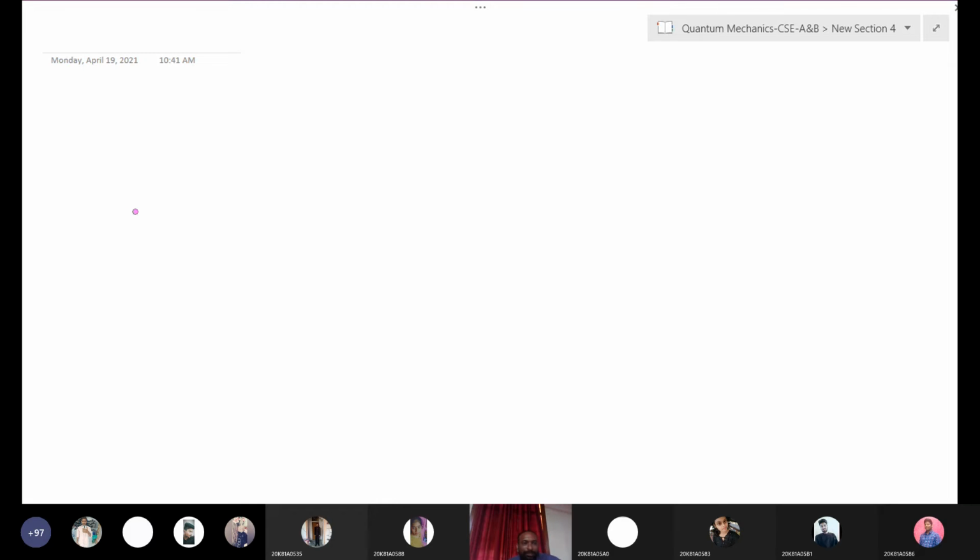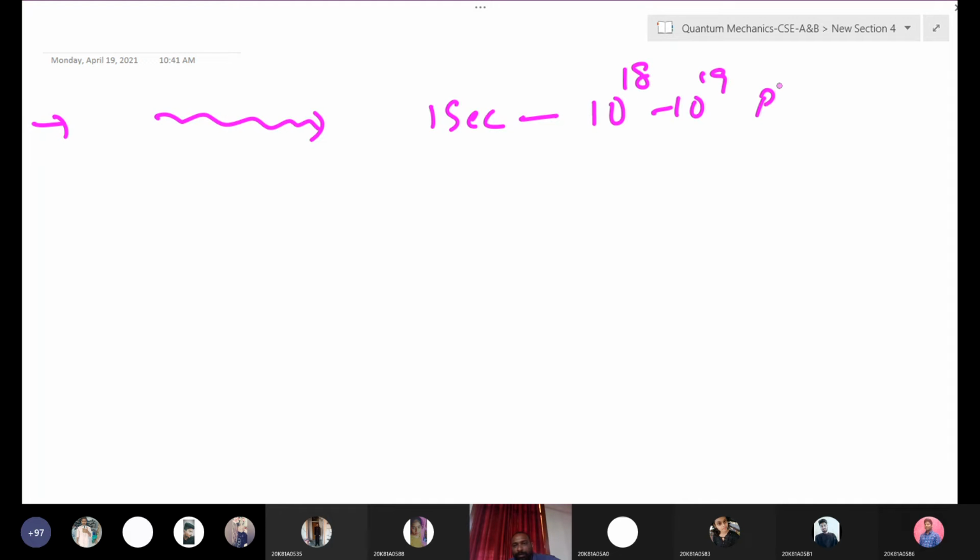See what is happening here. With the human eye you cannot observe how many photons are coming, or whether it is discrete or continuous. In a light ray, a stream of about 10 power 18 to 10 power 19 photons comes per second once you switch on the lamp.